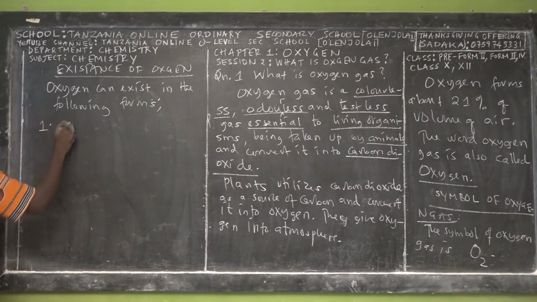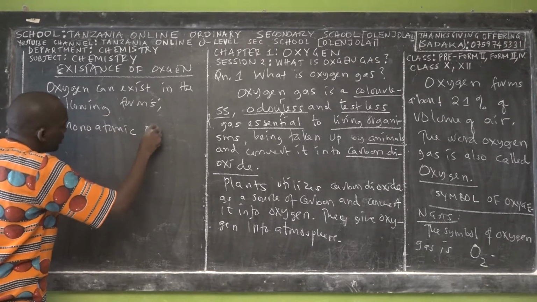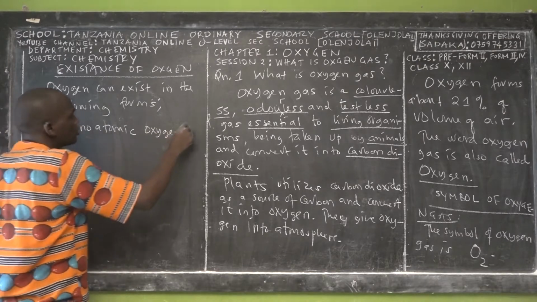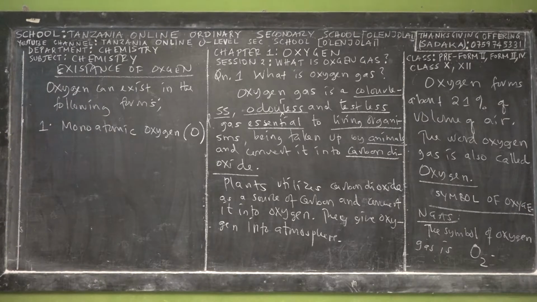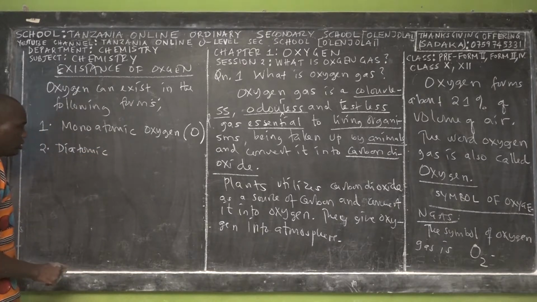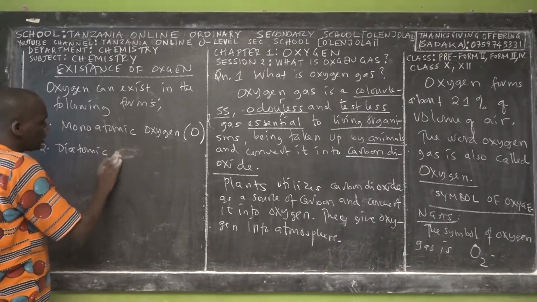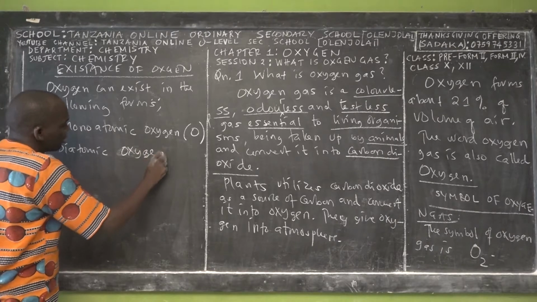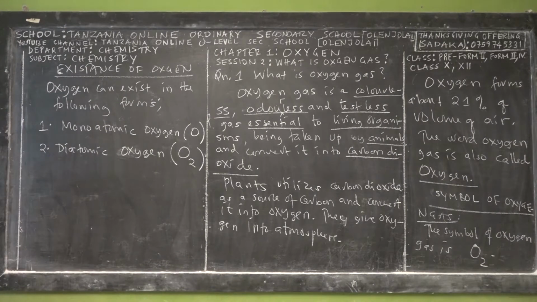Oxygen can exist as monoatomic. Say monoatomic oxygen. This is what we call the oxygen element, or oxygen atom. Also, oxygen can exist as diatomic gas, or diatomic oxygen gas. Its chemical formula is O with a subscript of 2, right?